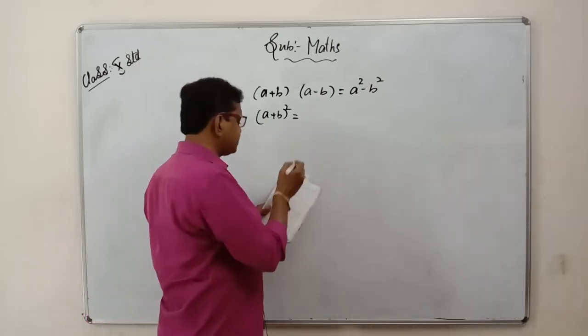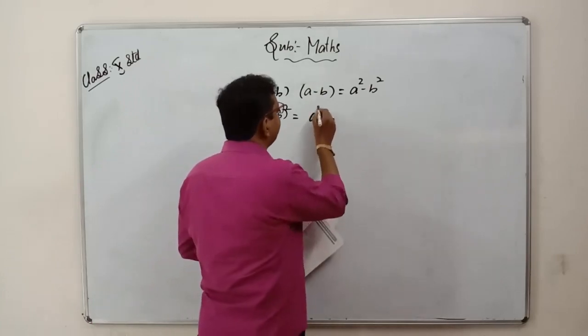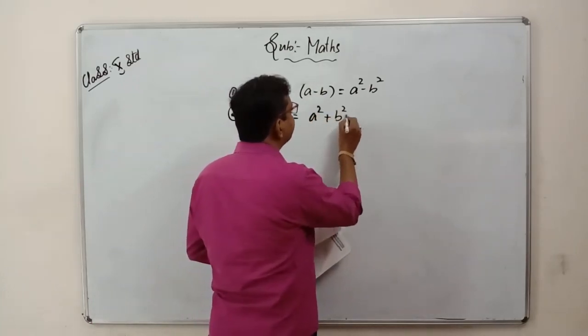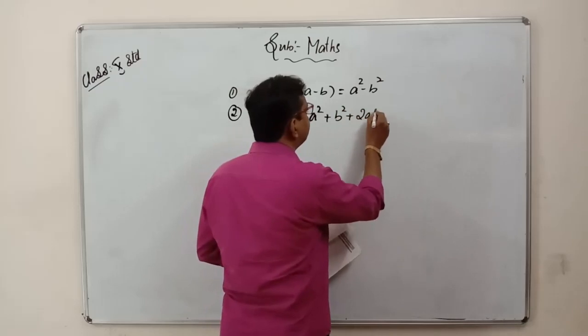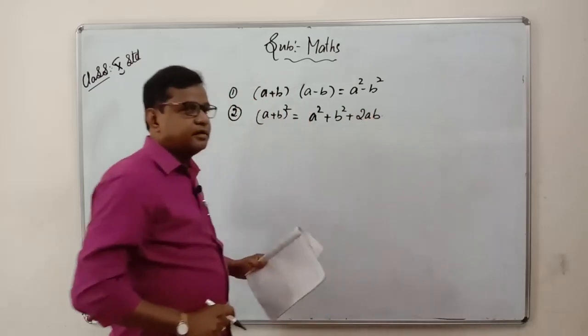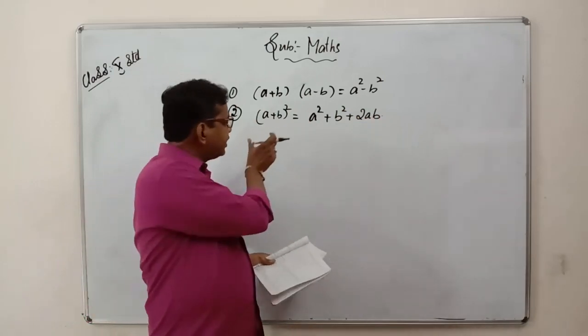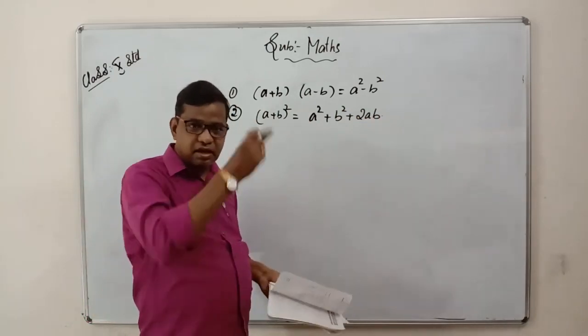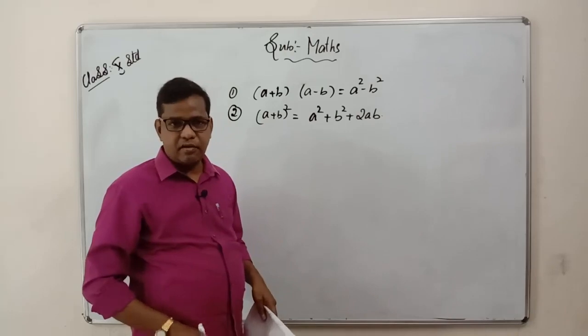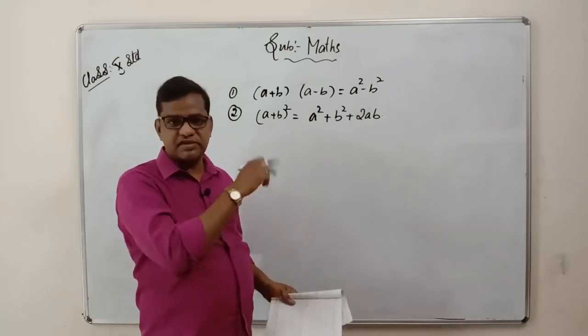So (a plus b) whole square is a square plus b square plus 2ab. I will explain what these formulas mean. Many of you know what the formula is, but what the meaning of the formula is, is very important here. That I will explain afterwards, after copying these formulas.